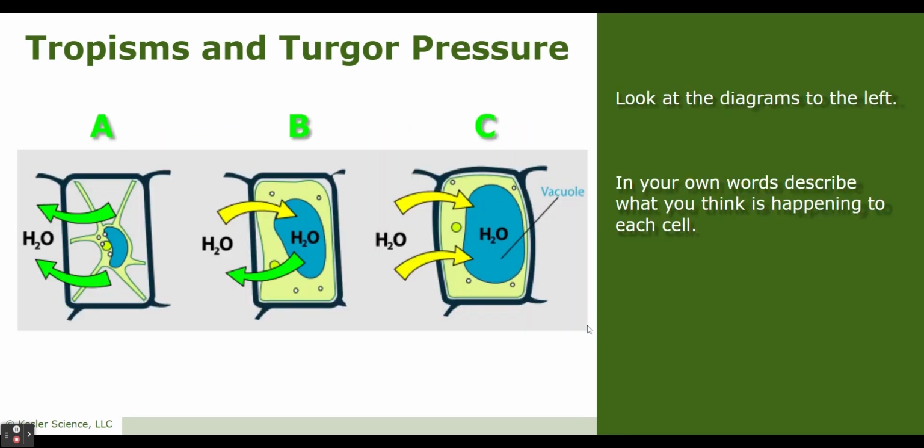So let's take a look at these diagrams. This shows three different cells, plant cells, and think about what you see happening in each cell. So we have A, showing water leaving the cell. B, we see water coming into the cell and going out of the cell. And C, water is just pushing into the cell. And really look at the shape of the cells.